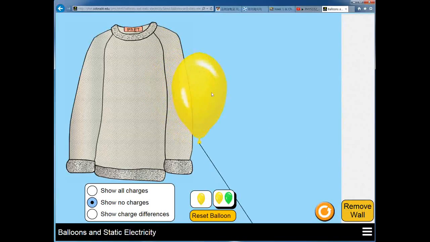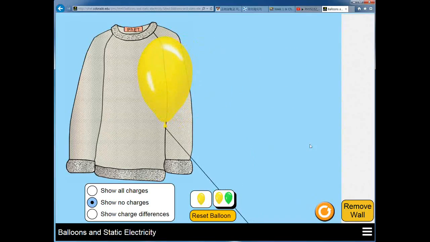Let's see it again. Now this time you take it a little bit further away and let it go. It still gets attracted to the sweater, which suggests that there is an attractive force between the sweater and the balloon. So what happened when you rub the balloon against the sweater?